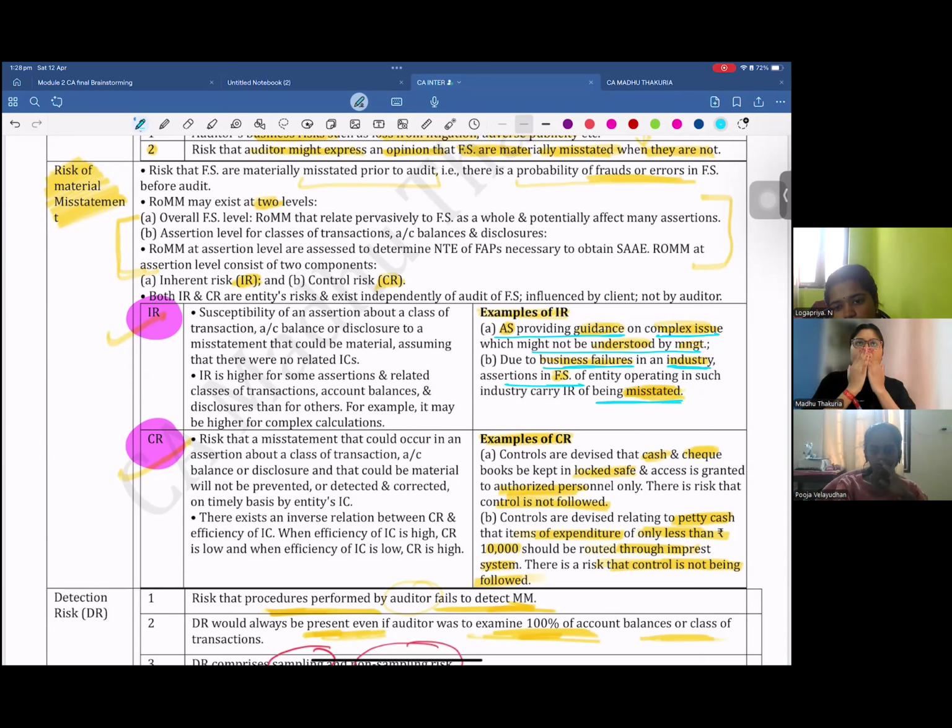For example, my business is in the IT sector, and suddenly there is a big recession going on due to which I am not getting good business. Not just me, my competitors are also not getting it. It is an entire economy downfall. Now, I want to raise some loans from the bank. Due to business failures and the overall industry failure, my financial statement will not look good. How will the bank give me a loan?